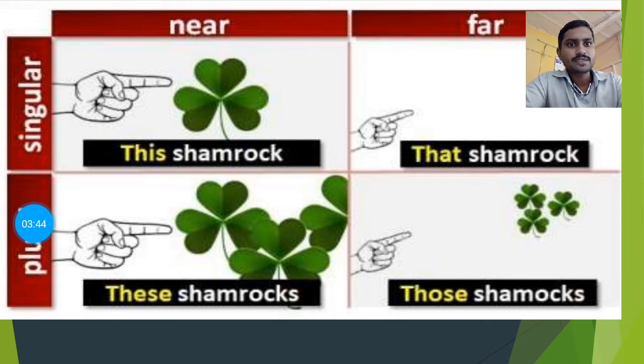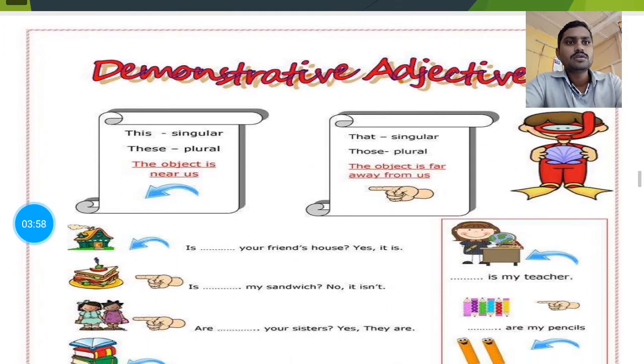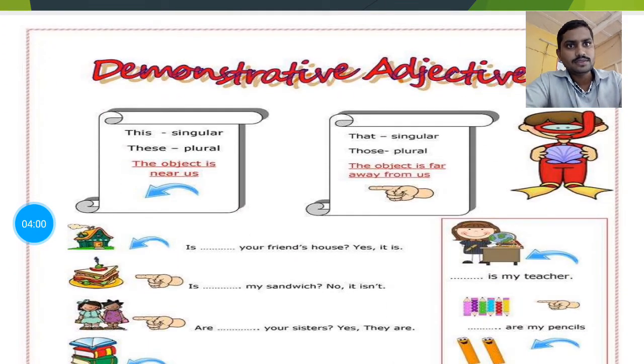If the things are nearer but there are many, plural, you can use these. So these shamrocks and those shamrocks. This is singular and these is plural, the object is near us, and that is singular and those is plural, that object is far away from us.